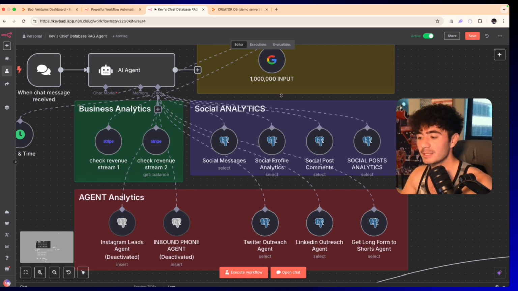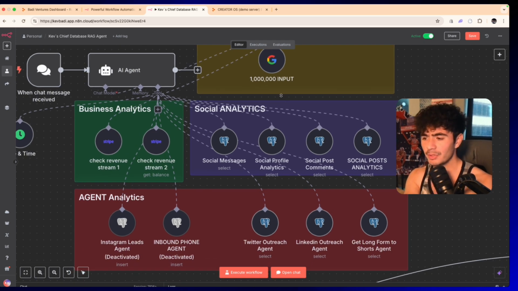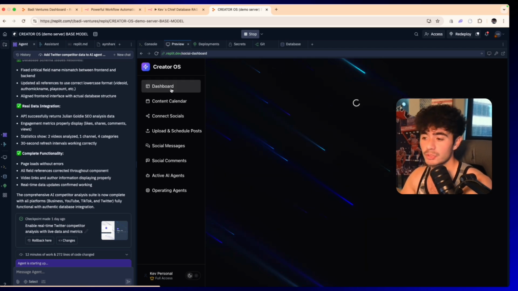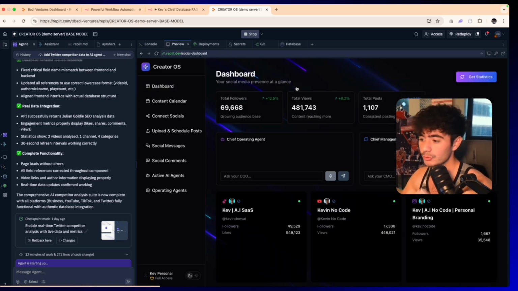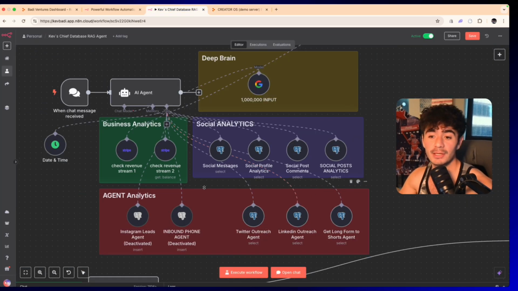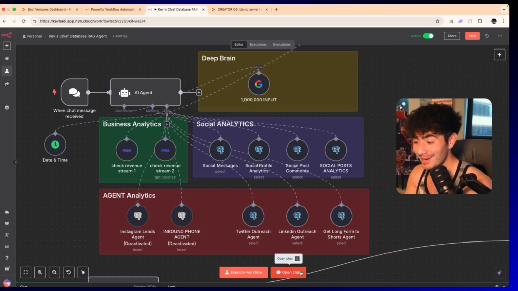Now, what is this actually tracking? What are all these different nodes? These nodes are every single piece of data that has been stored from this AI operating system called Creator OS. And so if we go inside of the database, we can see that there's 39 different tables that this CHIEF database agent can have access to. Now, what's crazy is how insane these prompts are.